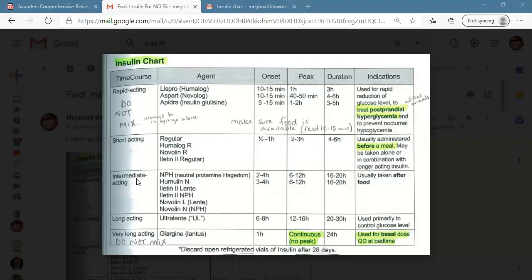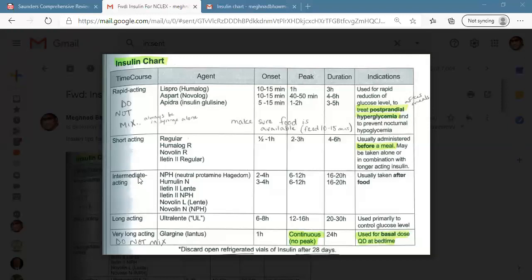The other name of intermediate insulin is NPH. NPH stands for neutral protamine Hagedorn. Sometimes NCLEX would ask what NPH stands for, but you must know NPH is an intermediate acting insulin.